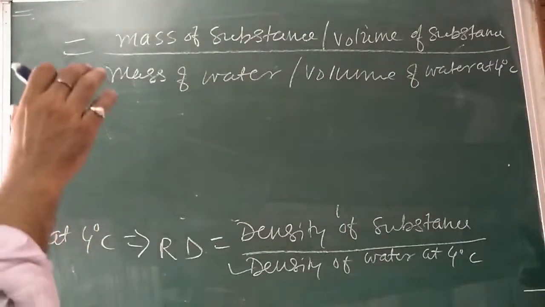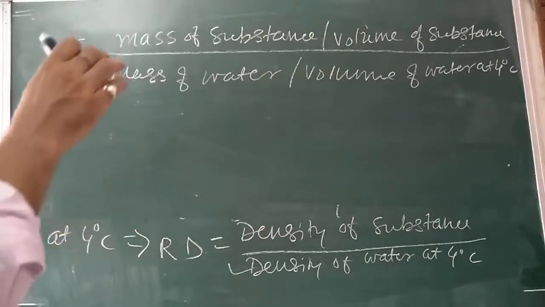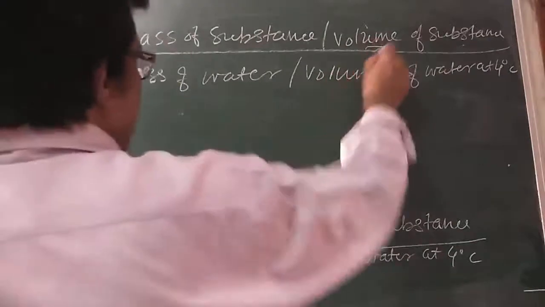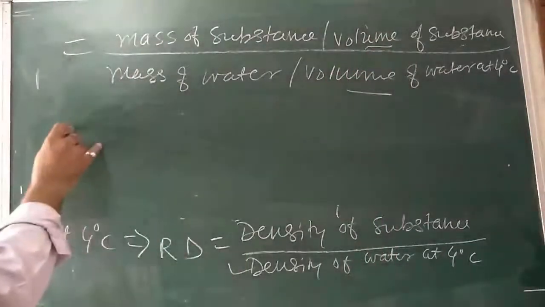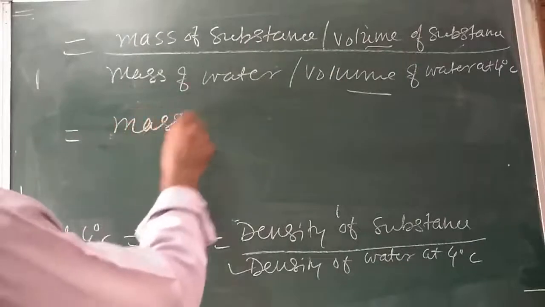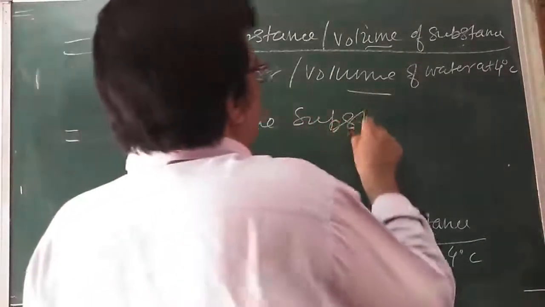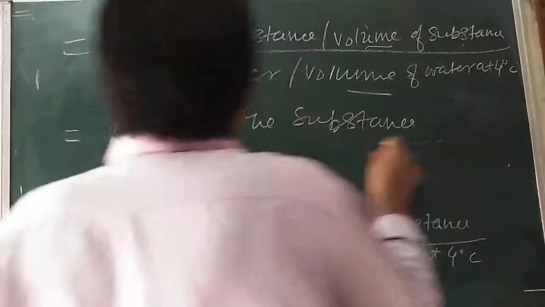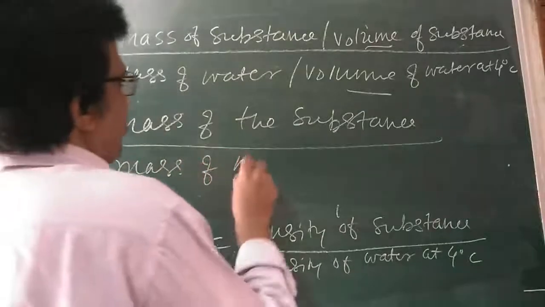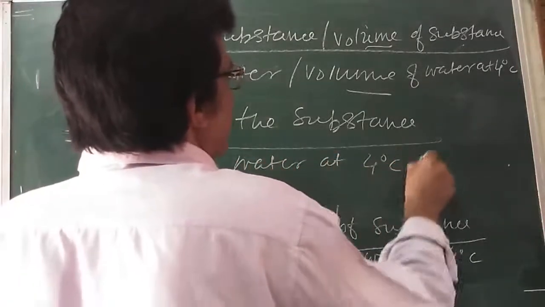Dear children, the volume of water is equal to the volume of the substance. So both are equal. Only the resultant quantity, mass of the substance divided by mass of the water at 4 degrees centigrade, is the result.